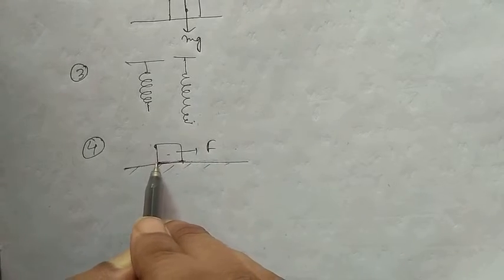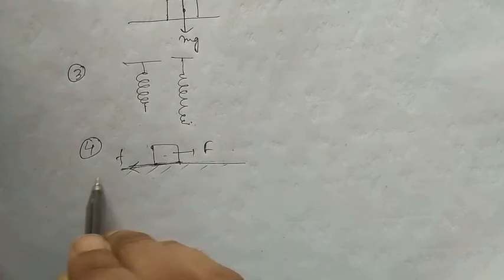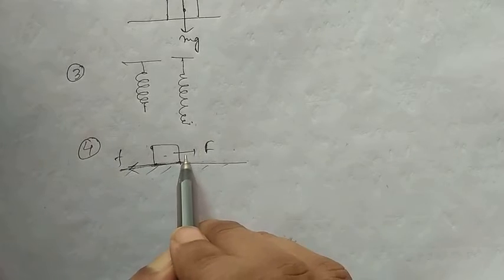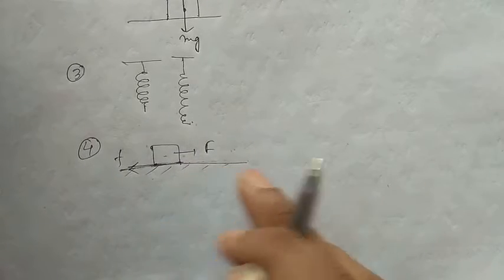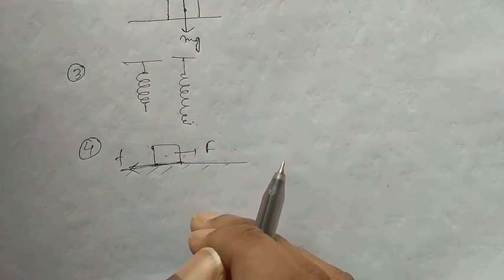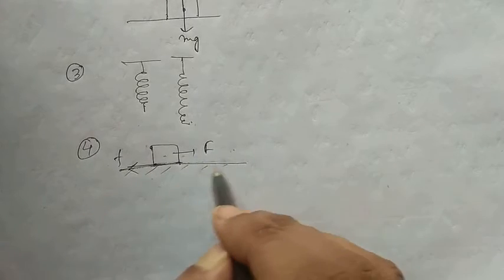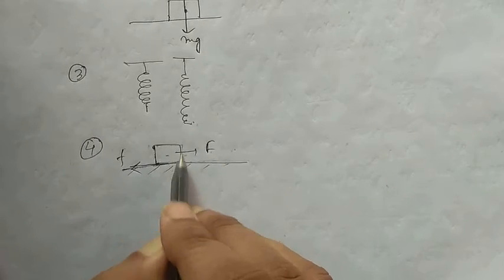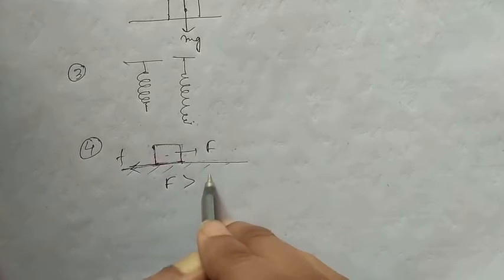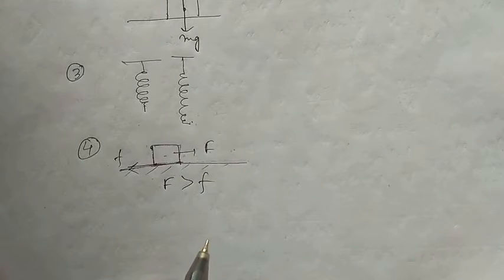And the frictional force always acts in the backward direction. Whenever there is a force and a motion, the frictional force will always act in the reverse direction. So for the body to move forward, this force must be greater than the frictional force.